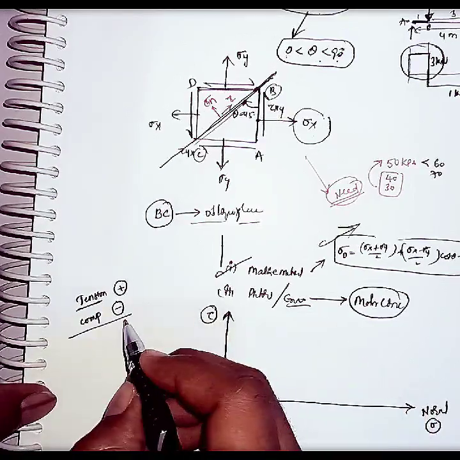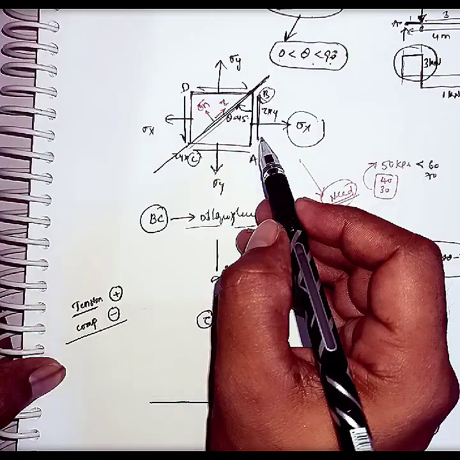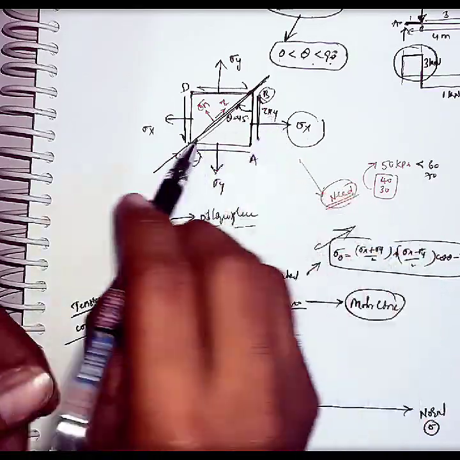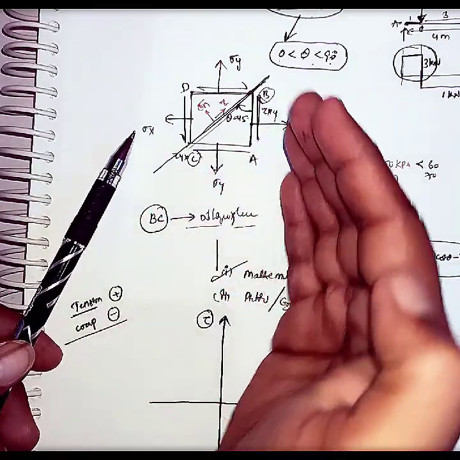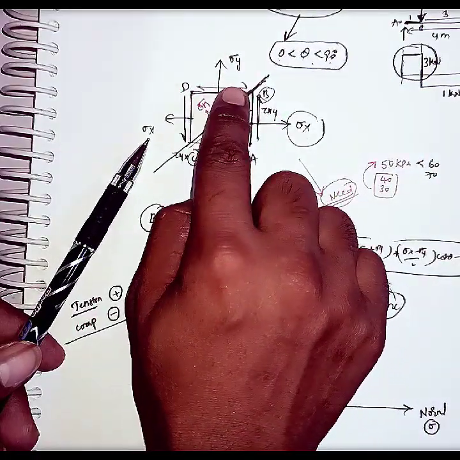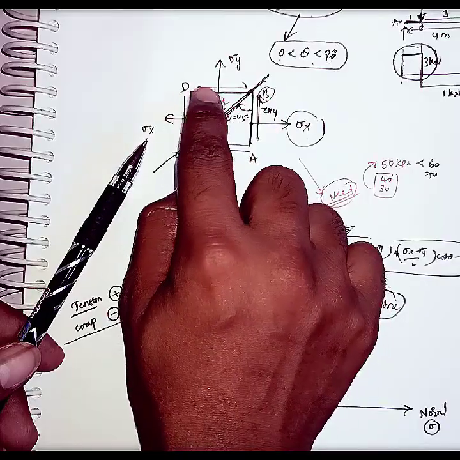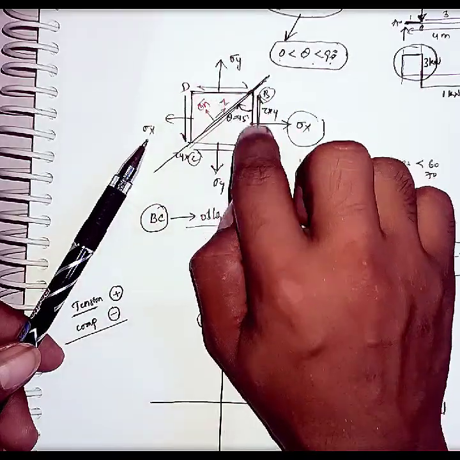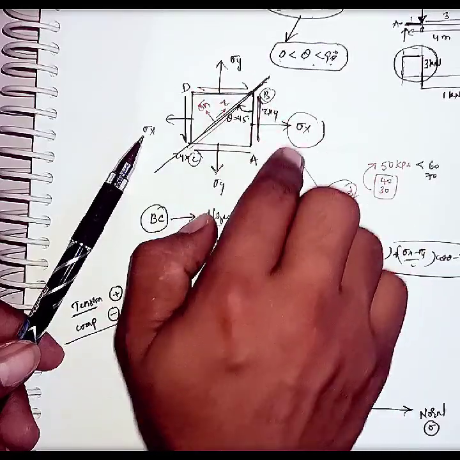Similarly, for the shear stresses, the shear stress tau xy is making an anti-clockwise rotation. On this plane BD, the shear stress is making the element rotate in a clockwise direction.